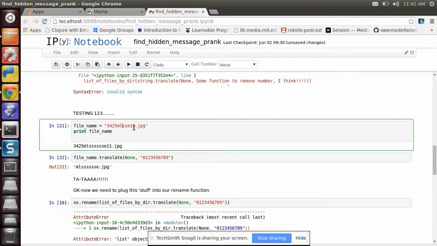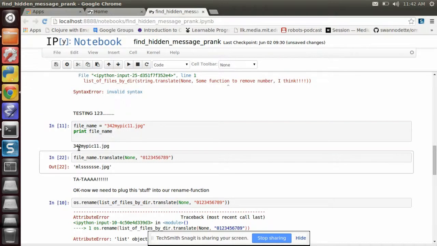Let's clean that up a little bit there. Let's call it my file, my picture, since it's a picture. And it's got a number on the beginning and a number on the end. What we're trying to do is just pull those numbers off of it and just have a clean file name. So when you evaluate that, you can see it's got this crud on it. So we're going to take the file name, which is this variable assigned to this picture file.